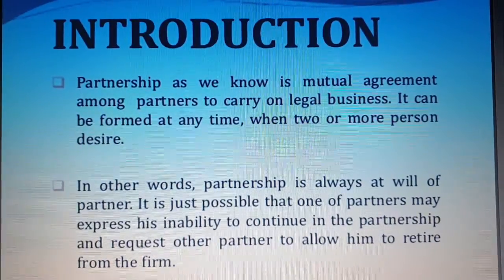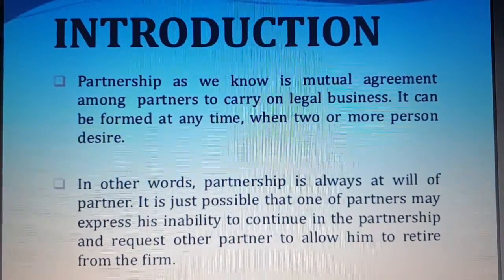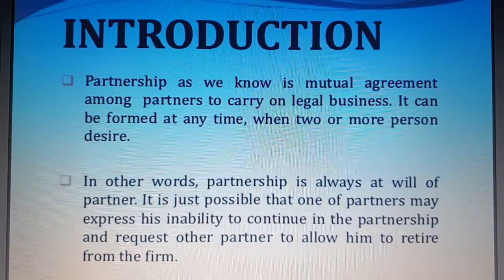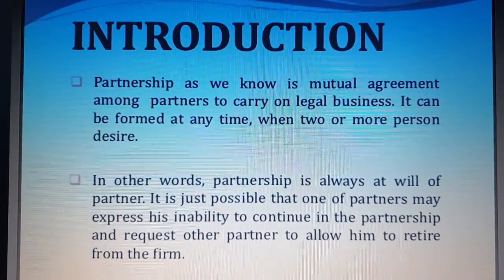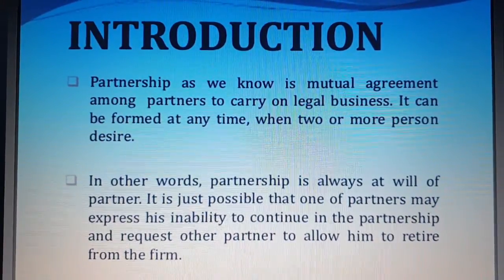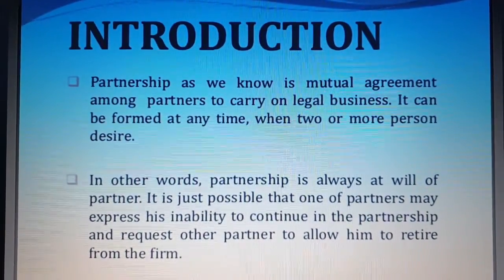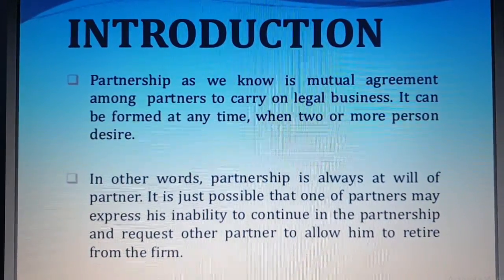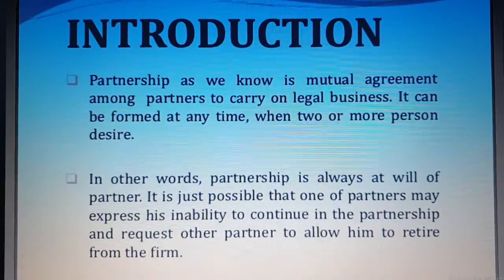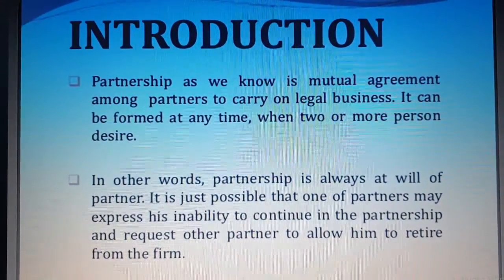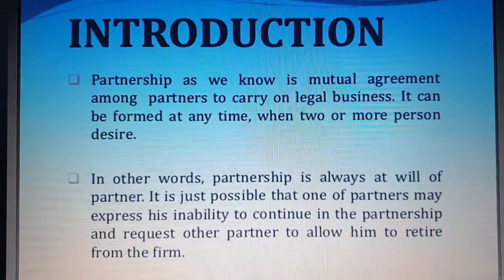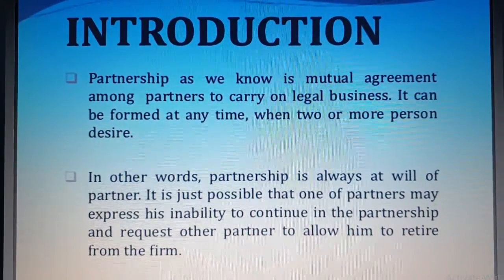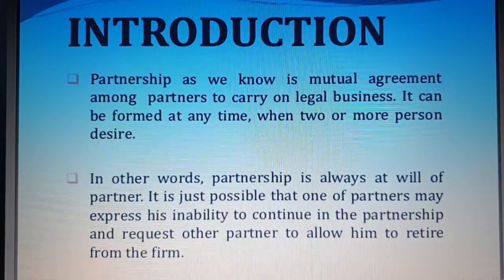It is possible that one of the partners may express his inability to continue in the partnership and request the other partners to allow him to retire from the firm. That is called retirement of a partner.